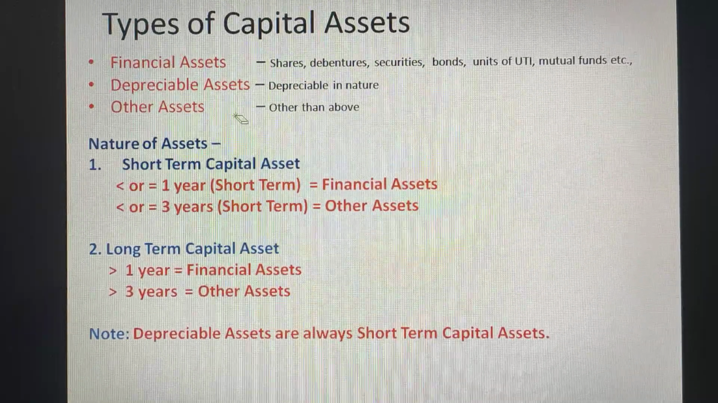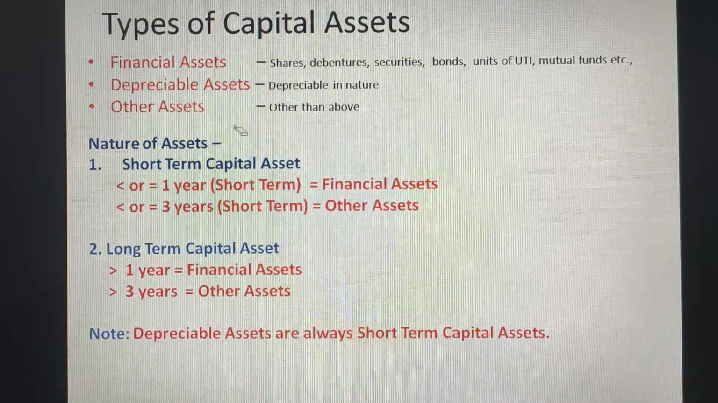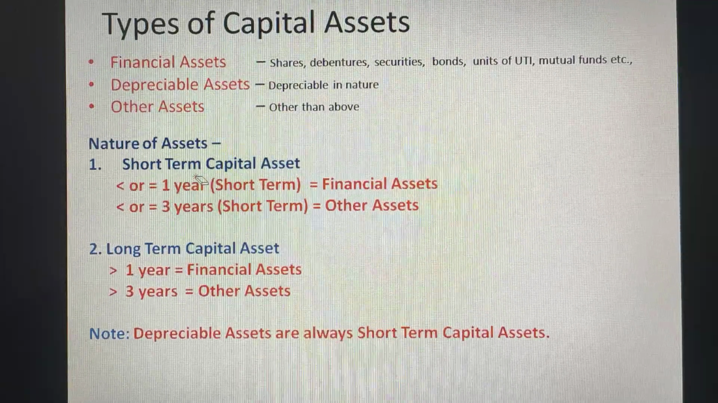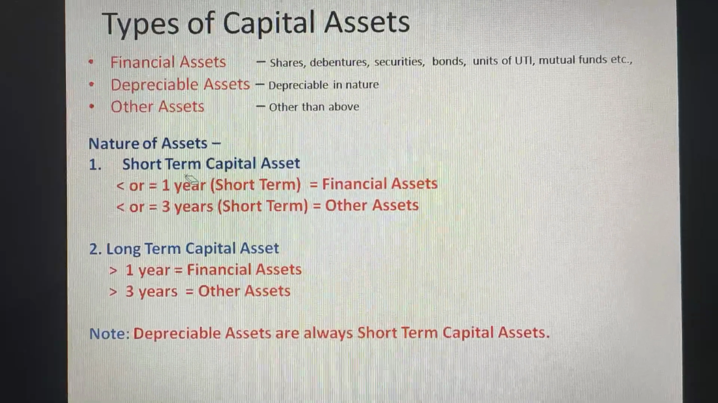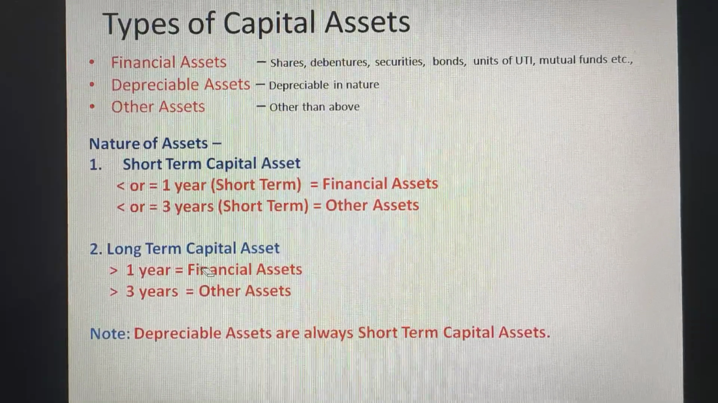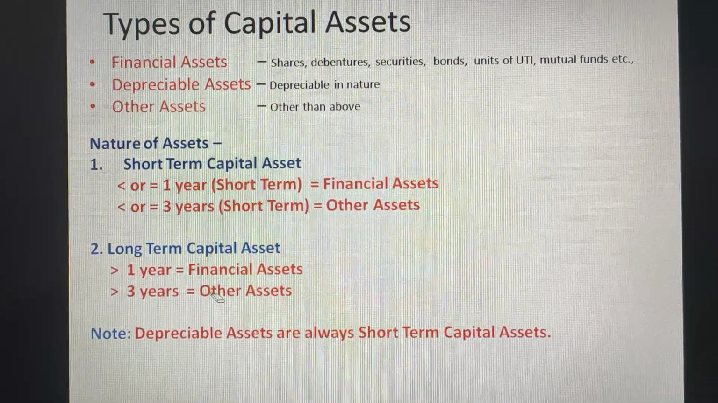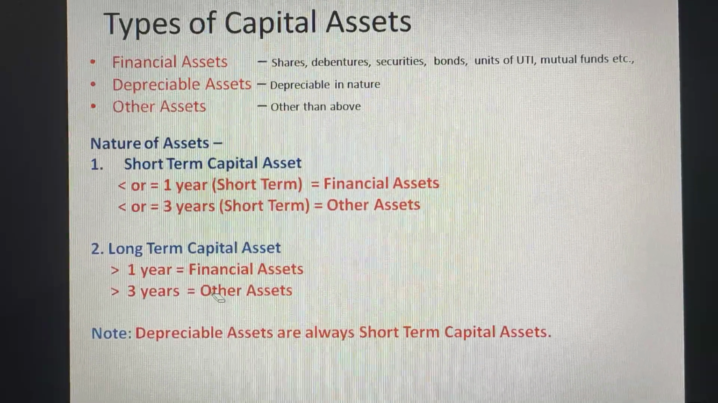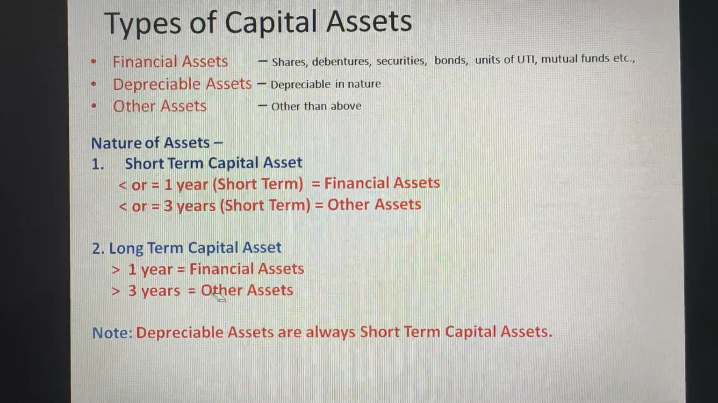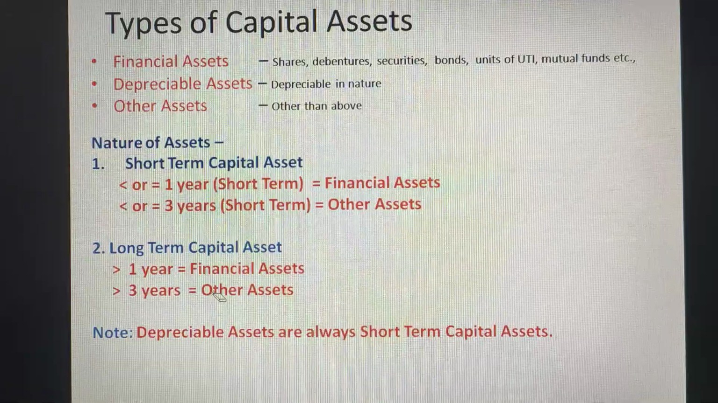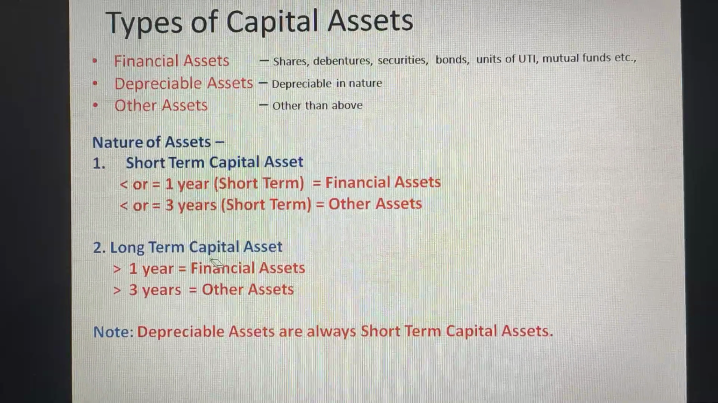Why we have to understand this? This is very important. Based on this category itself, we have to solve the problem. To understand further, we need to understand the nature of assets. There are two types of assets based on the nature. It is classified as short-term capital asset and long-term capital asset. Short-term and long-term capital asset is classified based on the duration the asset is held with the assessee, that is, how long the assessee or the taxpayer is holding that asset. Based on that duration, the nature of asset will be determined.